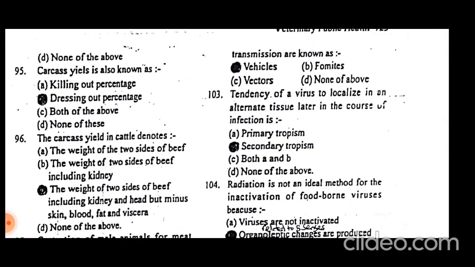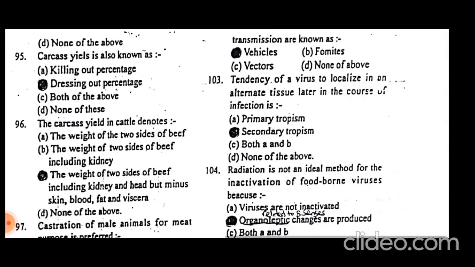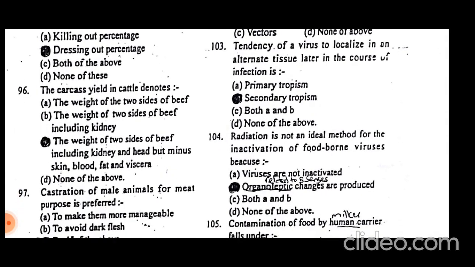Carcass yield is also known as dressing out percentage. The carcass yield in cattle denotes the weight of the two sides of the beef, including kidney and head, but minus skin, blood, fat, and viscera, as these are not edible. Kidney is also not preferred to be eaten in South Asian countries, but it is included within the carcass yield along with the head.